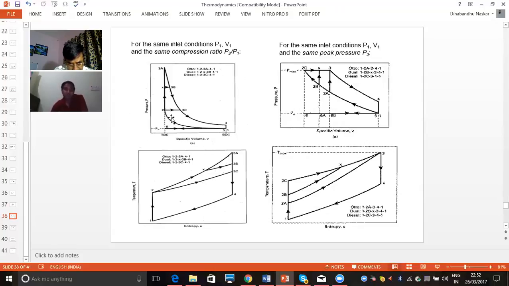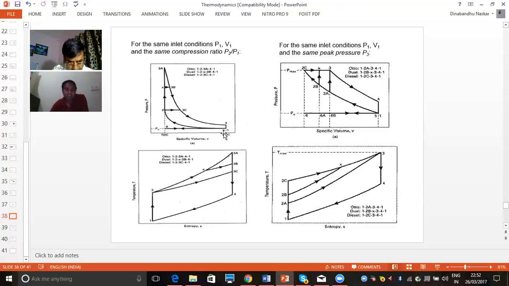This is the dual cycle, because in this case 5 processes are there: 1 to 2, 2 to X. This is the constant volume, and again X to 3B. X to 3B is the constant pressure. So as I discussed earlier, the dual cycle has heat addition at constant volume and constant pressure. So that is happening here. You can see 2 to X, X to 3B. And again 3B to 4, this is the isentropic expansion, and 4 to 1, this is the heat rejection process at constant volume. So this is the dual cycle.